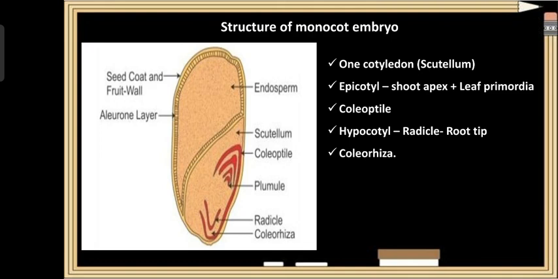The shoot apex and leaf primordia are completely enclosed in a hollow foliar structure called the coleoptile. The portion of the embryonal axis found below the scutellum is called hypocotyle that develops into the radicle. The radicle gives rise to the root cap of the plant body. So the radicle and the root cap are completely enclosed in a sheath called coleorhiza.